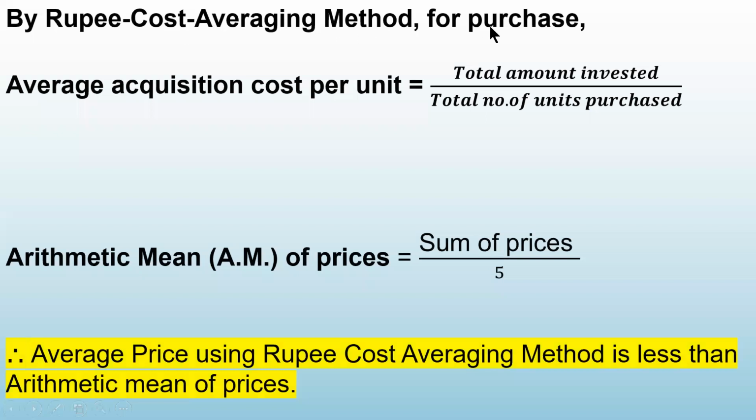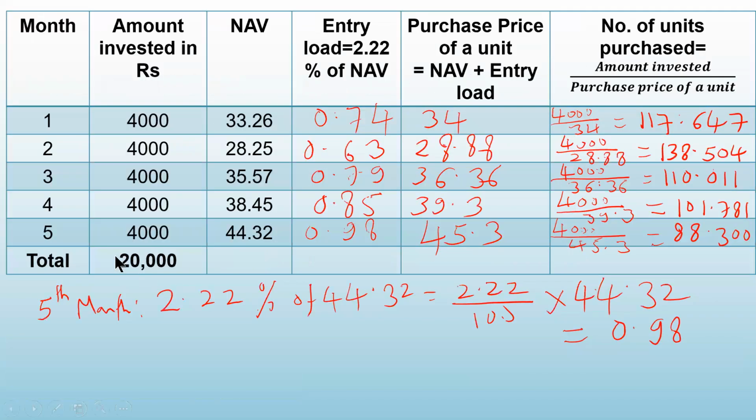By the rupee cost averaging method for purchase, average acquisition cost is total amount invested divided by total number of units purchased. So total amount invested, we know, is 20,000. Total units purchased means we have to take the sum of the last column. So add all the units. So what will you get?